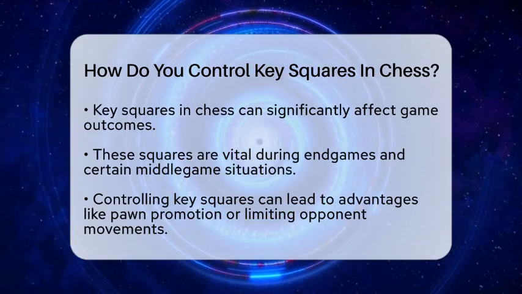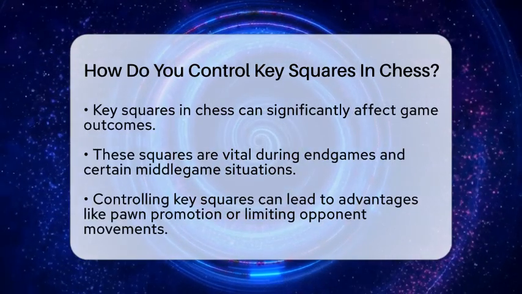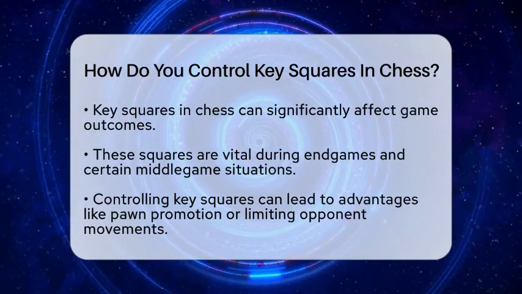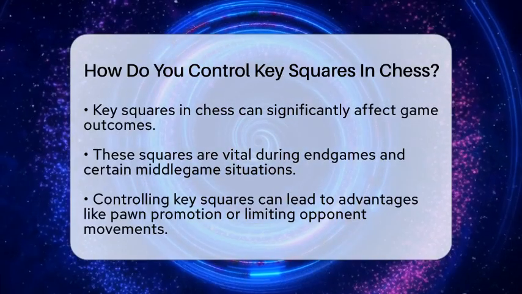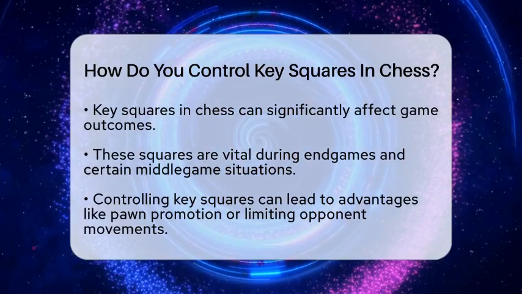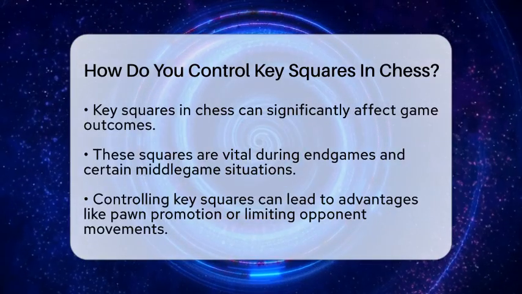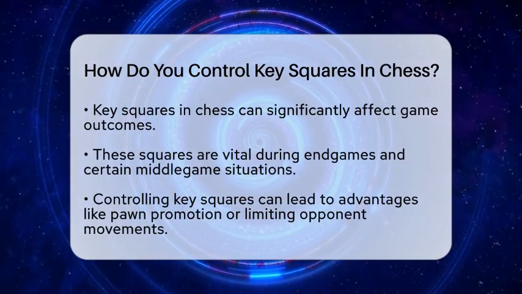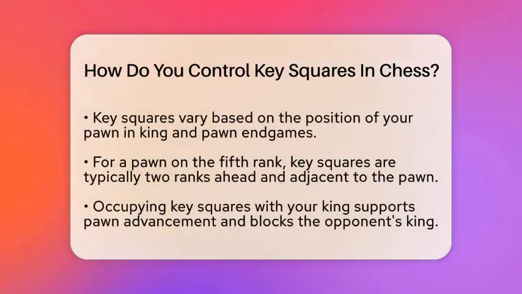In king and pawn endgames, key squares are those that, if occupied by your king, can help you achieve a favorable result. The exact key squares depend on the position of your pawn. For example, if you have a pawn on the 5th rank, the key squares are usually the 2 ranks ahead of the pawn and the squares next to them.